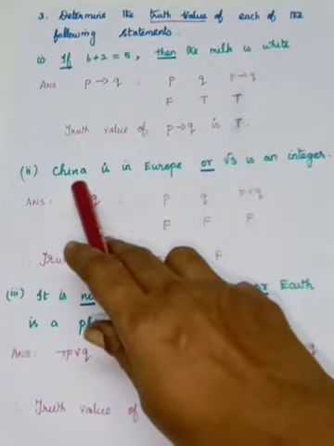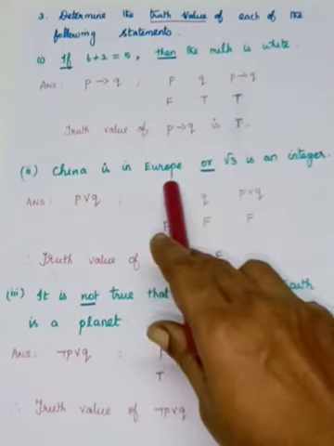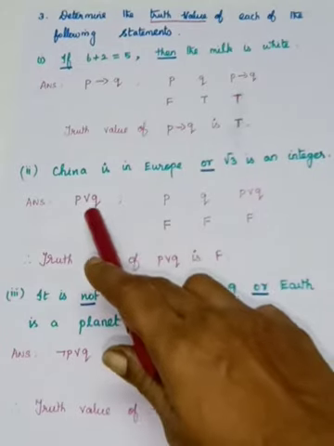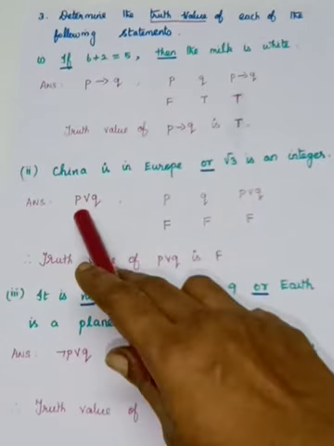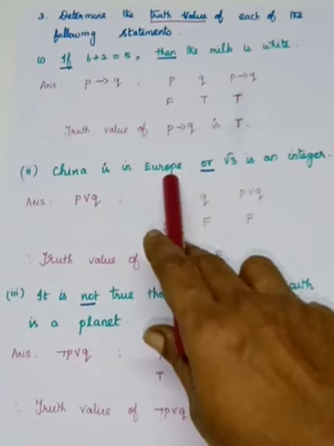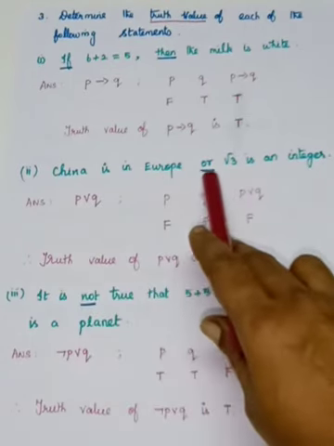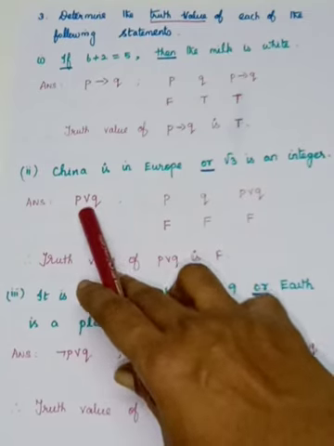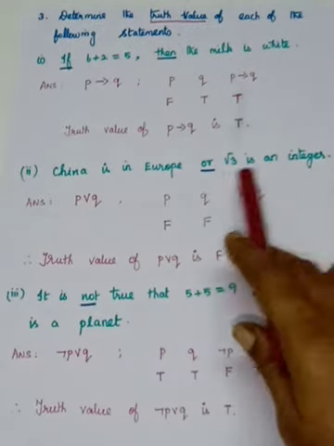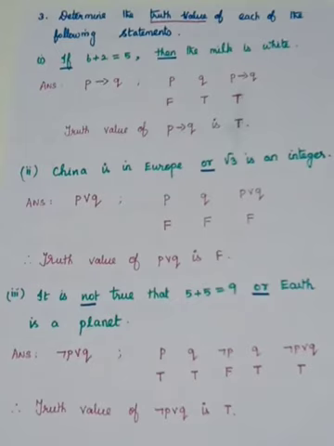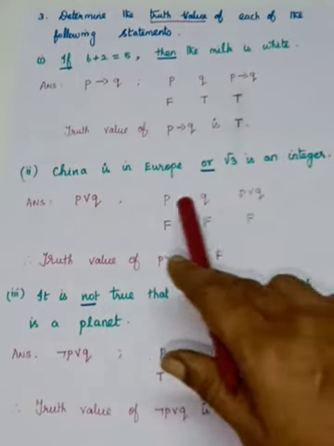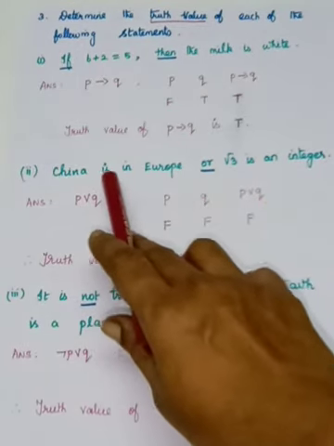Okay, next one: China is in Europe or root 3 is an integer. First we write the symbolic form of the compound statement. China is in Europe, so that is P. Here what is the connective used? Or. So the symbolic form of or is this. Root 3 is an integer, so that is Q. So we have to write the truth table for P or Q. P is written, and Q, and P or Q. Now you see your P: China is in Europe.